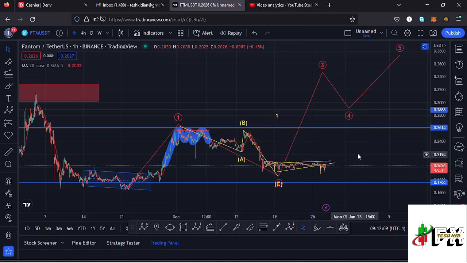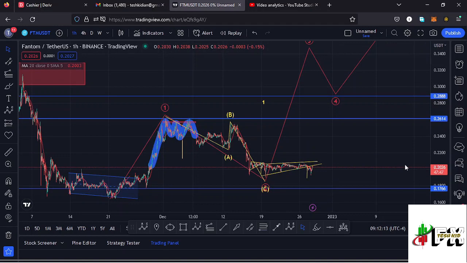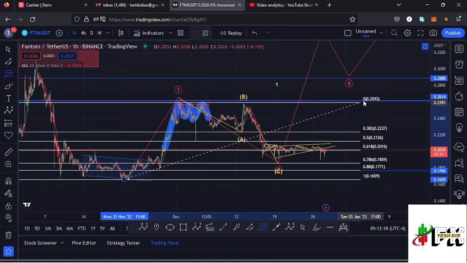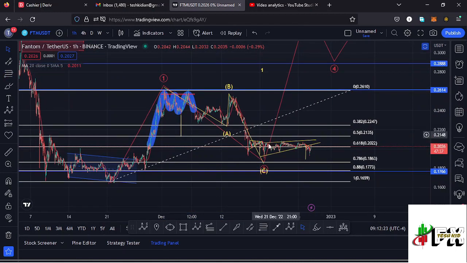And removing the trend based Fibonacci and get to see whether this second wave over here has done the minimum that we expect a second wave to do by connecting the Fibonacci's from the low of the first wave to the high of that wave 1. That gives me a minimum retracement area to the lower side in the formation of a second wave between the fib level 0.5 and the fib level 0.618, which is a target area that we have fully maximized.